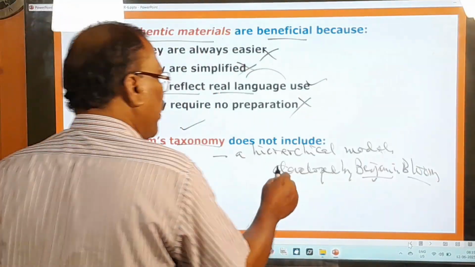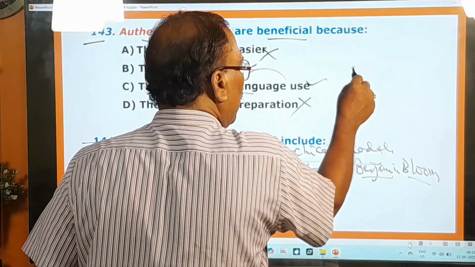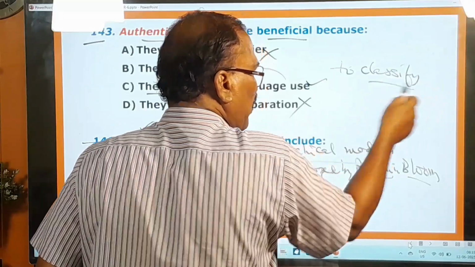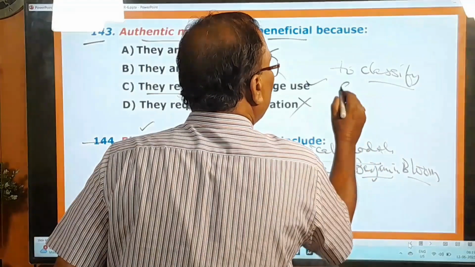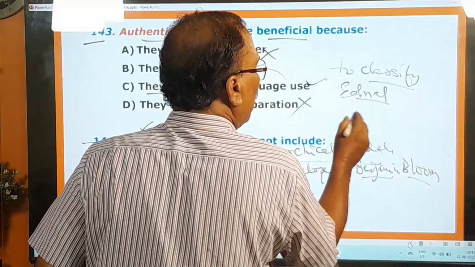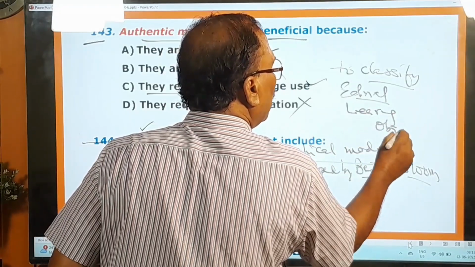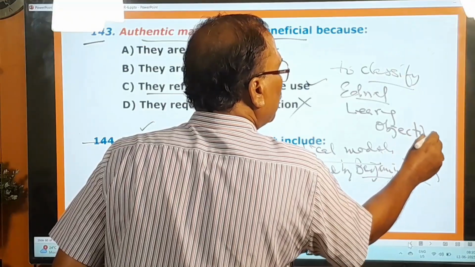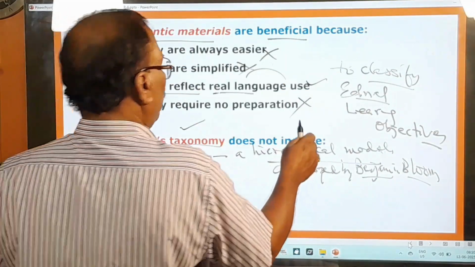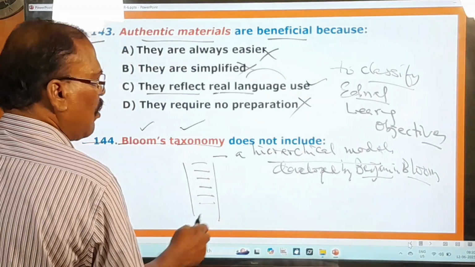And what happens in this hierarchical model means it is used to classify. Classify means you know very well. You classify, divide. What? Educational learning objectives. What are the educational learning objectives? It progresses from the low order to high order. So from low order to high order, 1, 2, 3, 4 like the hierarchical order.